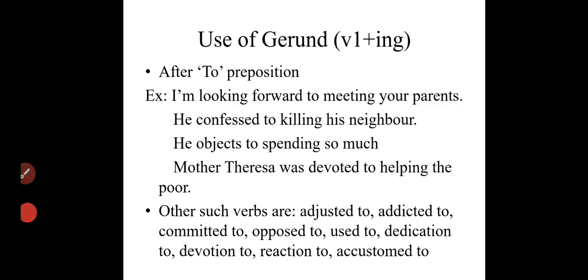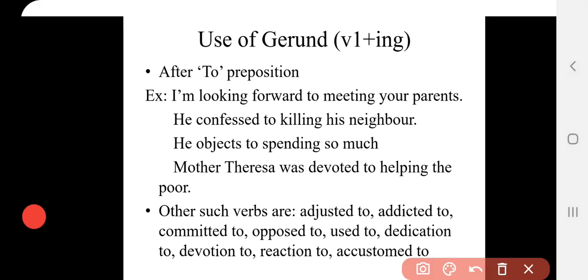after to preposition, and we know that to is also a preposition. But when we talk about infinitive, we say we use to plus verb's first form. But children, sometimes to as a preposition is used in phrasal verbs. There you use the gerund. I'm looking forward to. It is not only single to, it is forward to.